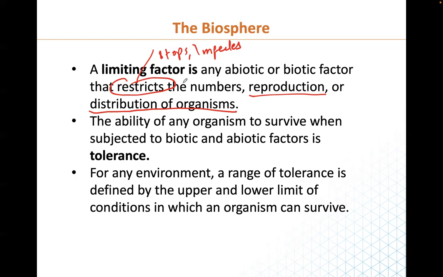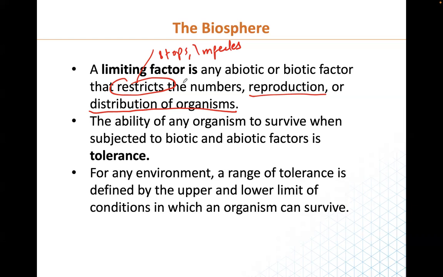The ability of an organism to survive when it is subjected to abiotic and biotic factors which are not friendly is called tolerance. It is the ability to tolerate, to be able to survive despite the challenges the organism is facing. For any environment, a range of tolerance is defined by the upper and the lower limit of conditions in which an organism can survive.